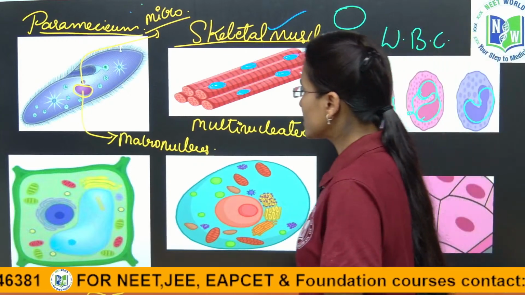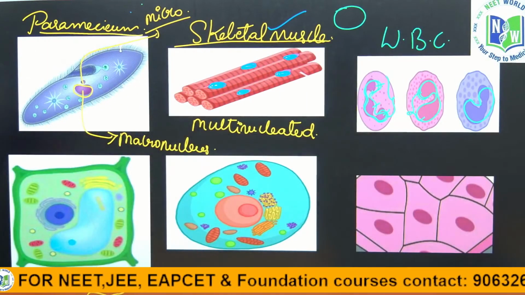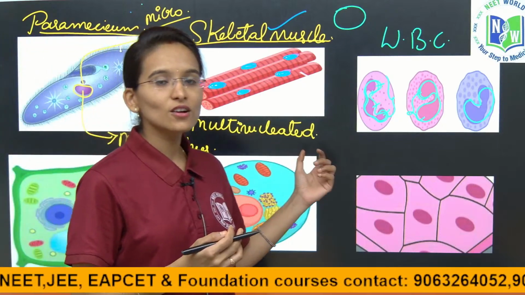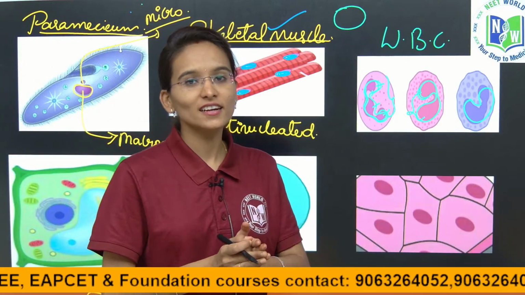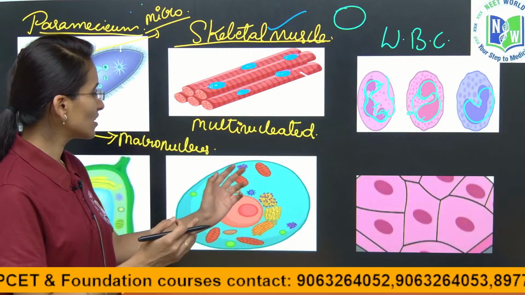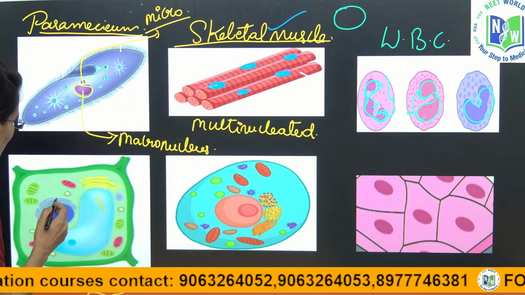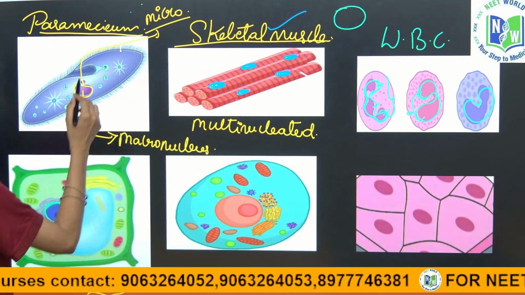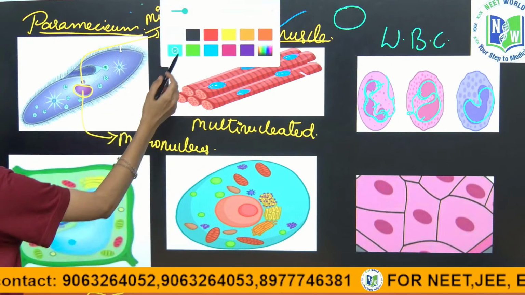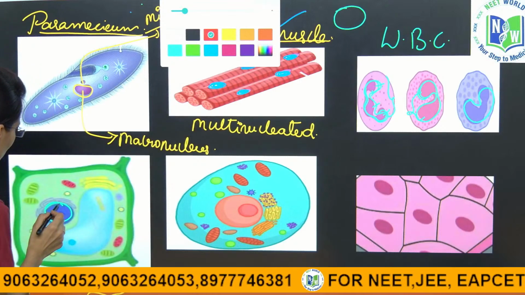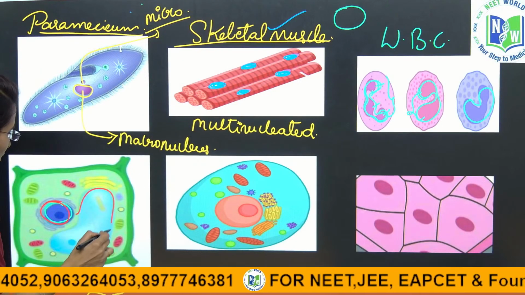Yes. And next, coming towards the plant cell, about the plant cell and animal cell also I am going to give you a crystal clear idea in the upcoming session, children. So as of now just look into this diagram. In this plant cell there is a nucleus. In the plant cell also the nucleus is going to be present, but due to the presence of the vacuole.